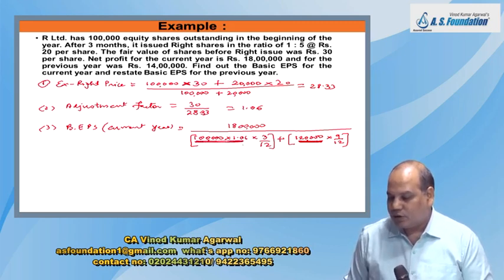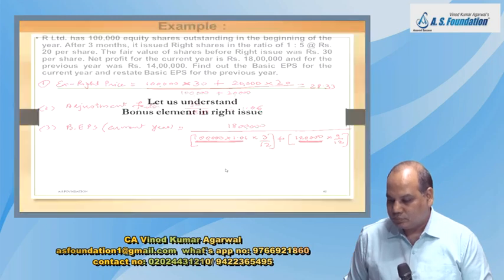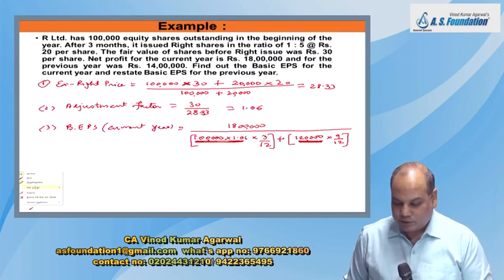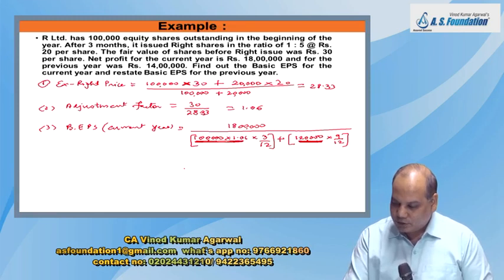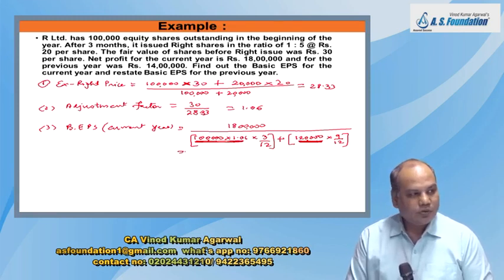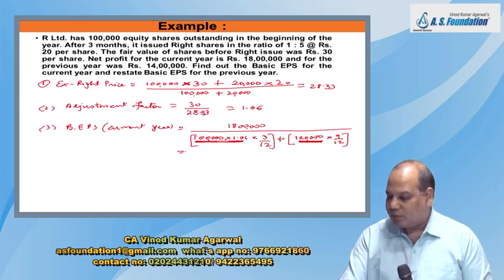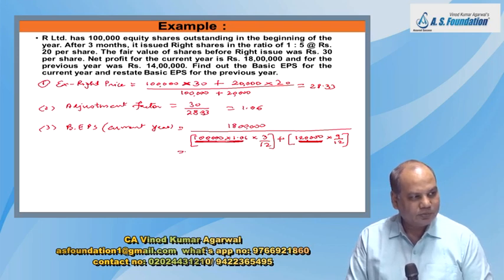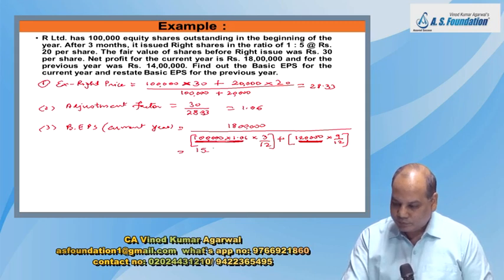So what is the final answer for this? Anybody who has any idea? Final answer. 18 lakh divided by this factor, 15.45. Okay.